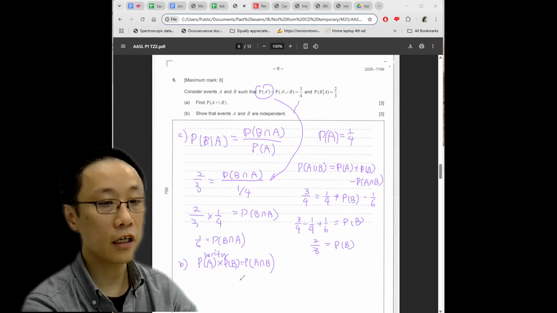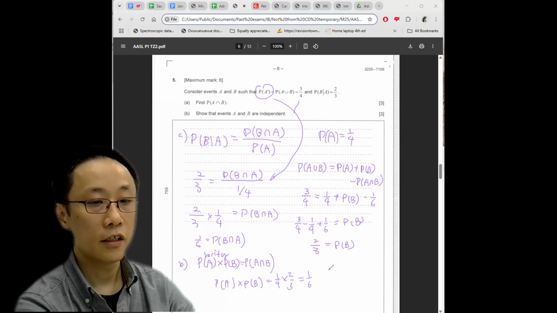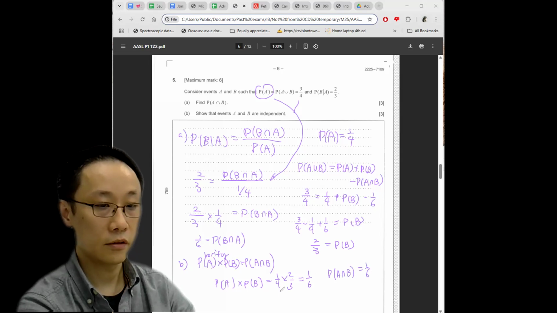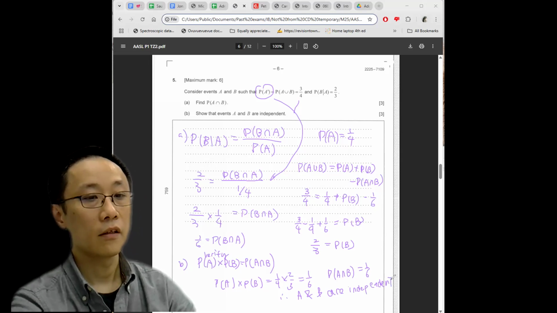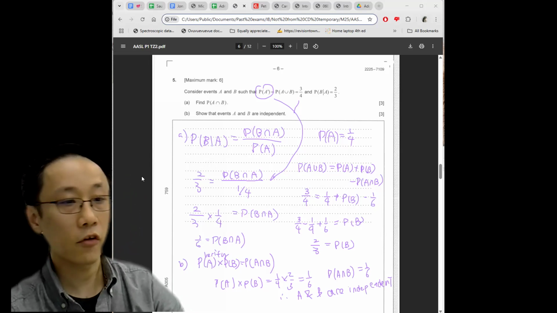So the left-hand side now, P(A) times P(B) equals 1/4 times 2/3, which equals 1/6. And then P(A and B), which we found out to be 1/6 from part A. So therefore, we can claim that A and B are independent. A little bit longer than the previous one, but it's still overall quite easy, again, because they serve you up everything in the formula book.